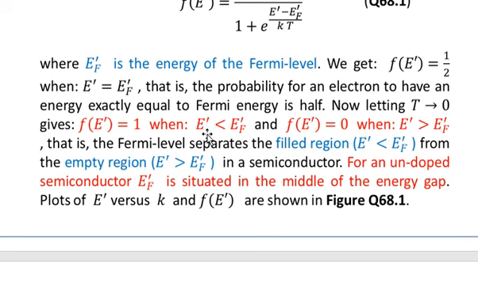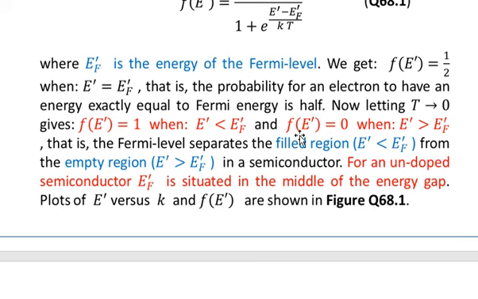So when an electron has an energy E prime less than the Fermi energy, then at temperature T going to 0, the probability that the electron will occupy that state is 100%. And when E prime is greater than E F prime, that is, the energy of the electron is greater than the Fermi energy, then close to absolute 0, the probability that the electron will occupy that state is 0.